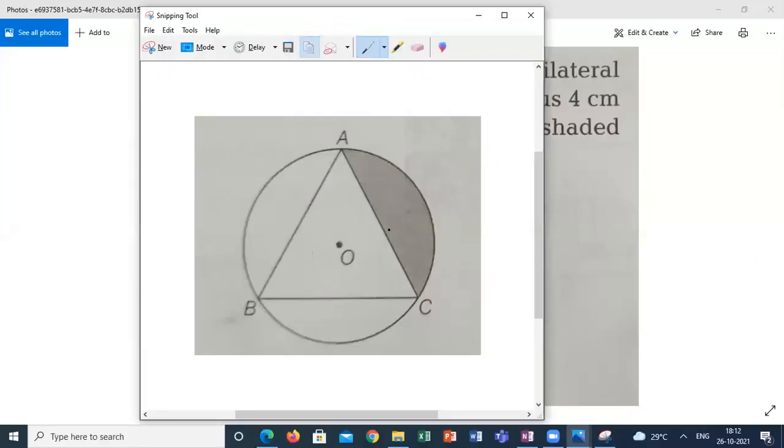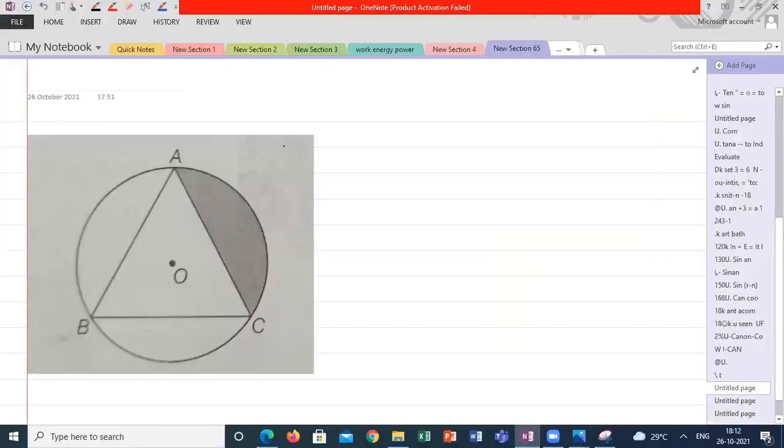Yes, sir. Anyone having an idea about this question? I will give the clue. So I am joining the center to here. Because of the equilateral triangle, how many arcs can we see? You can see the AOC arc, the AOC sector with a radius of 4 centimeter, 4 centimeter. I can take that AOC separately. It is like this. This is OA and this is OC.